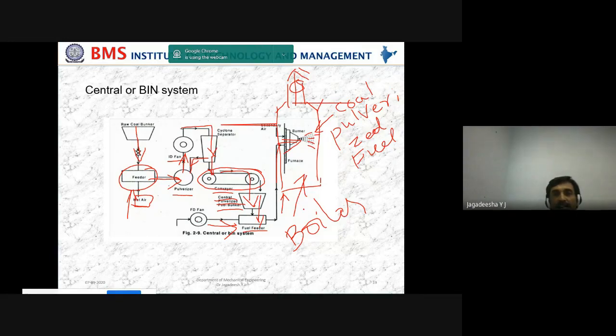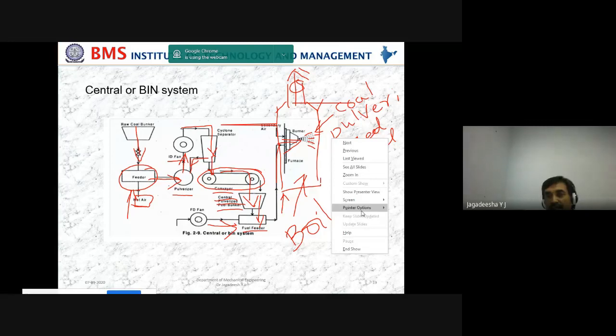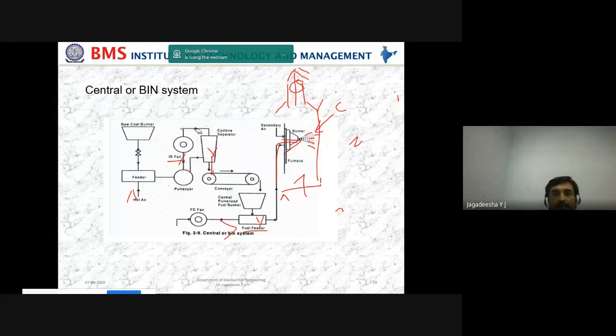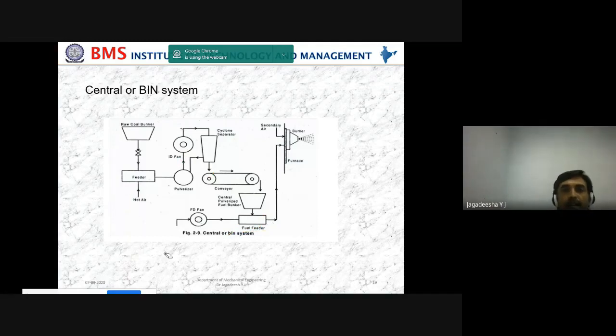Now let us look into the difference between the central system or the bin system and the unit system. Okay, I will erase this and then I will show it to you. Look here.